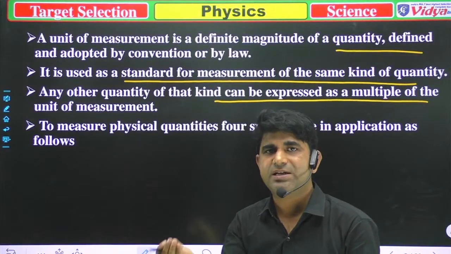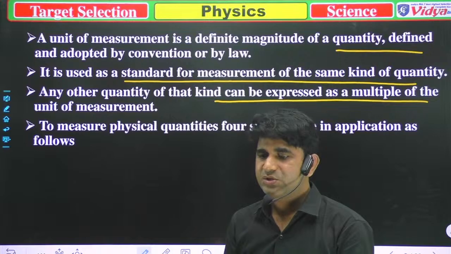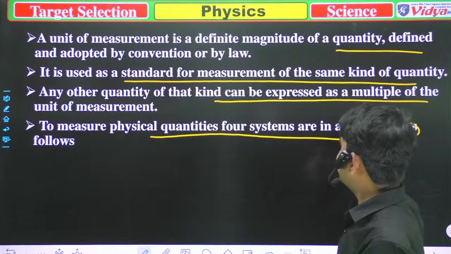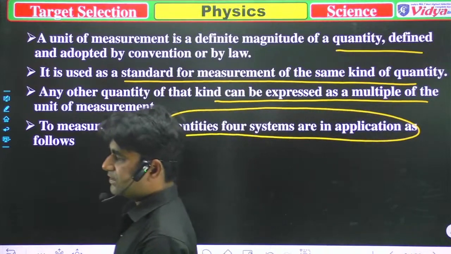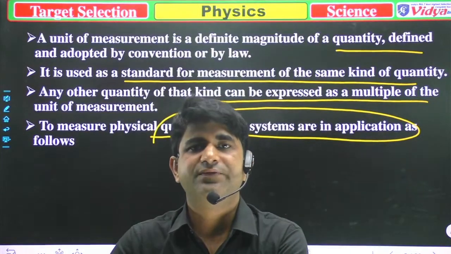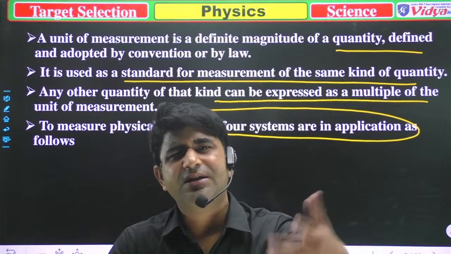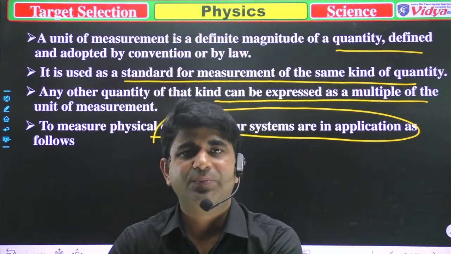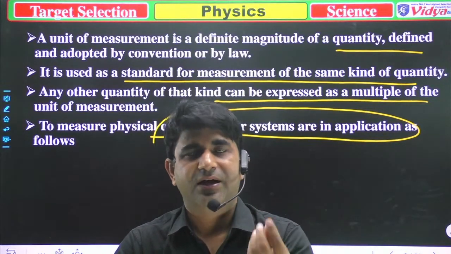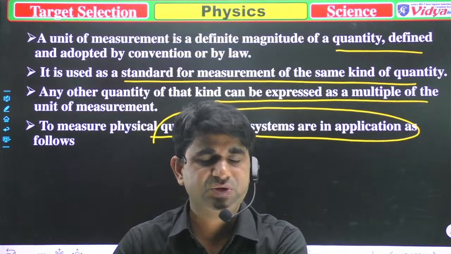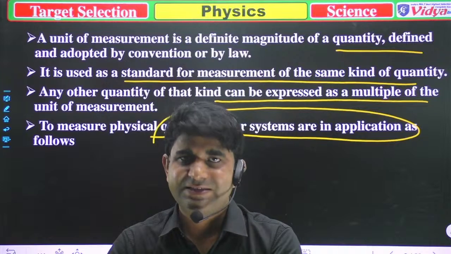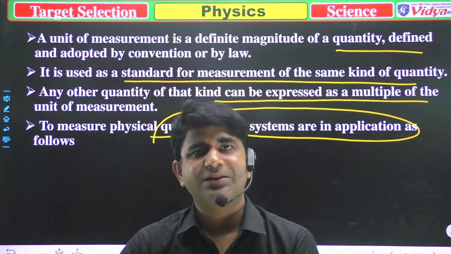When we solve exercises, or questions, everything will be clear to you. Next, to measure physical quantities, four types of systems have been developed, because we have been measuring many things since millions of years ago. Various systems have been governed, and the recent system is the SI system, known as the international system. But before the recent system, firstly we'll talk about the ancient systems, which were taught in the previous classes.